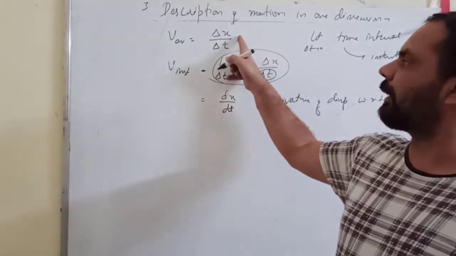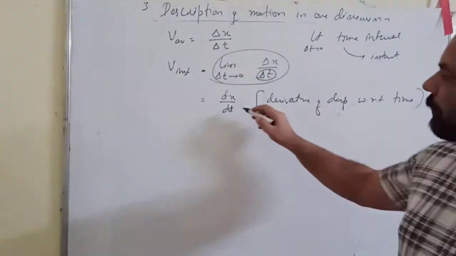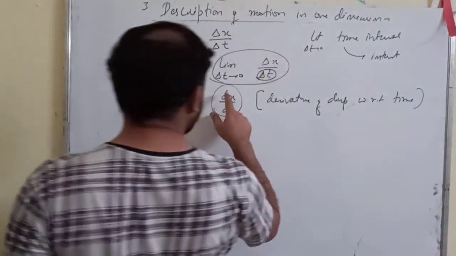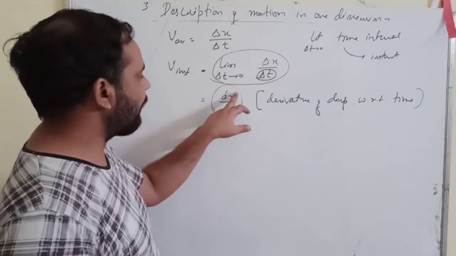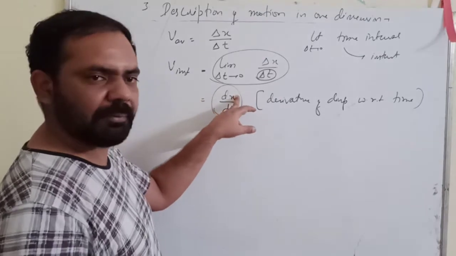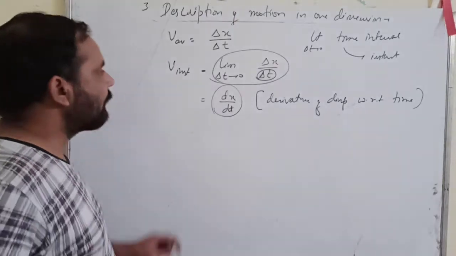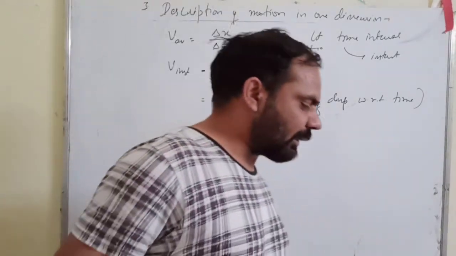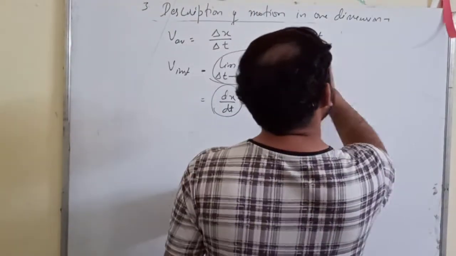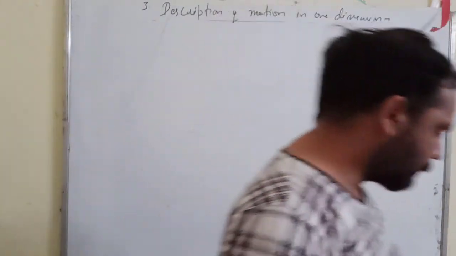And if you simply take the ratio of displacement to time, you get average velocity, right? This is a very important thing. dx upon dt is the derivative of x with respect to t, meaning the derivative of displacement, the change in position, with respect to time. This is the method to find the instantaneous velocity and average velocity. Now I will move on to the graph. Graphically I will try to explain this condition so that it becomes clearer to you.